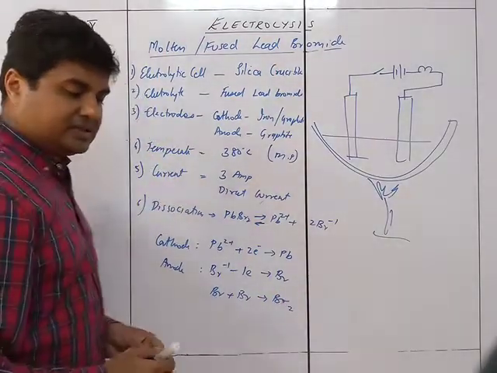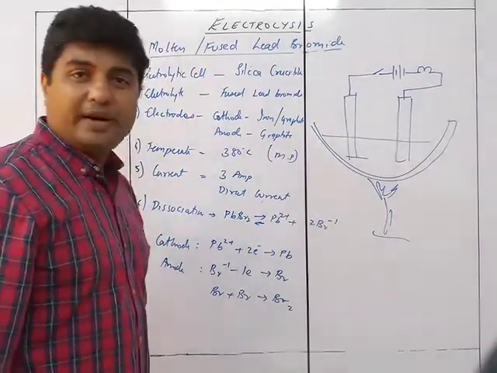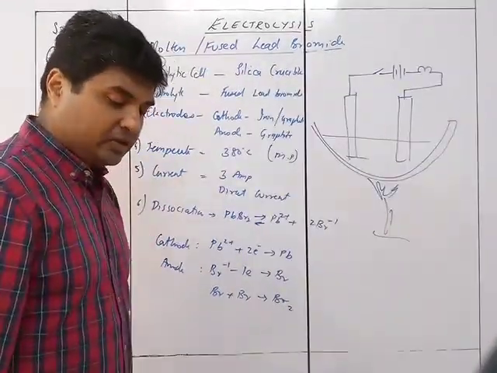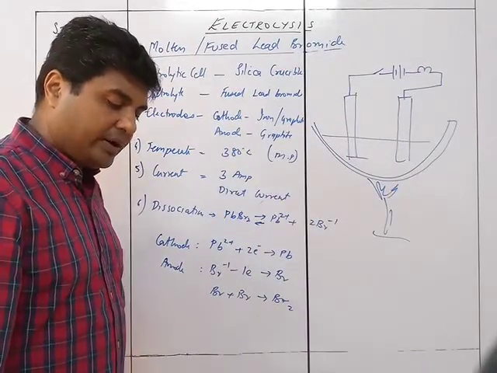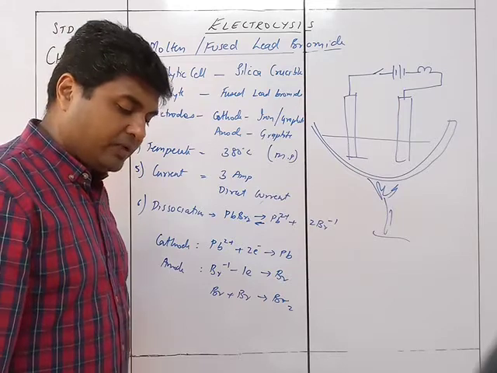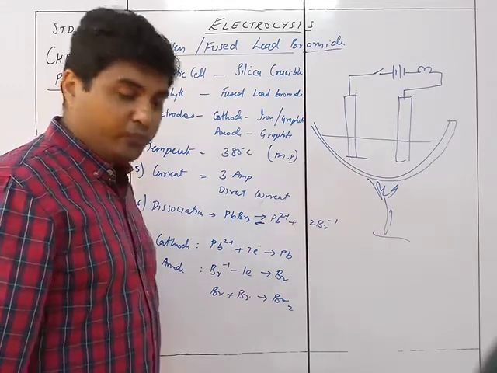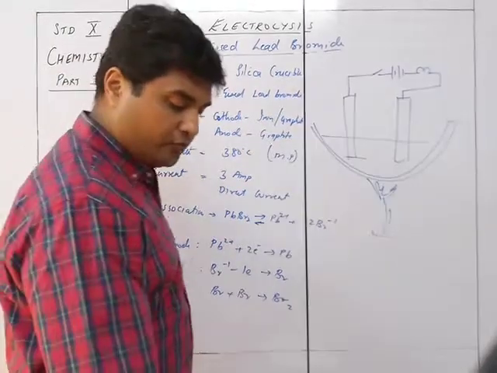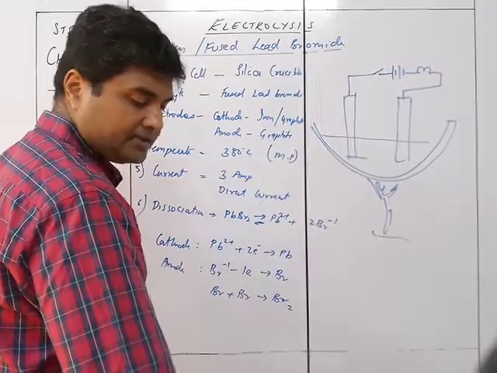So this is the reaction at the anode. Bromine vapors are going to be formed, reddish brown fumes of bromine. An oxidation reaction is going to take place. So Br- on discharge at the anode becomes a neutral bromine atom by giving up electrons, and bromine atoms form a molecule of bromine. That's why electrolysis of molten lead bromide involves oxidation and reduction, and hence it's a redox reaction.